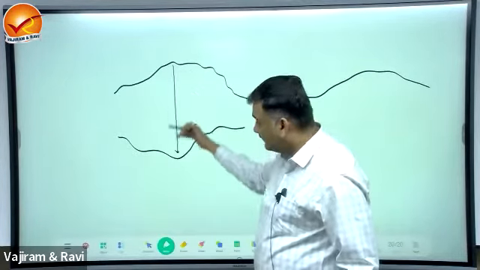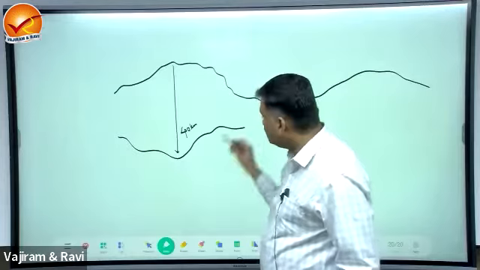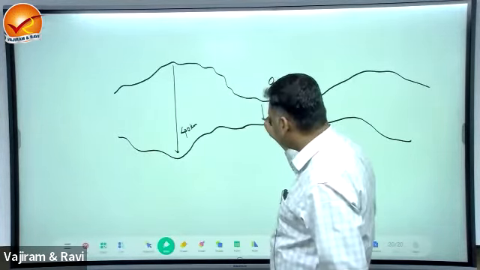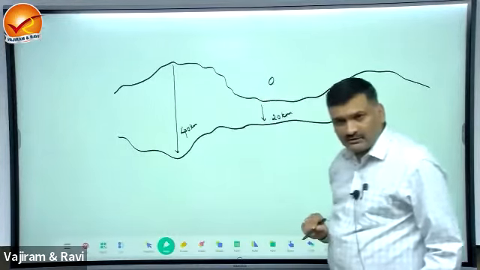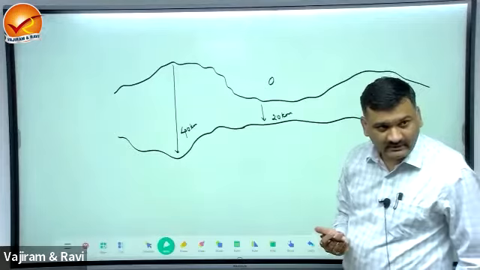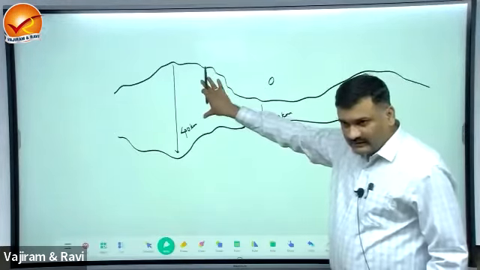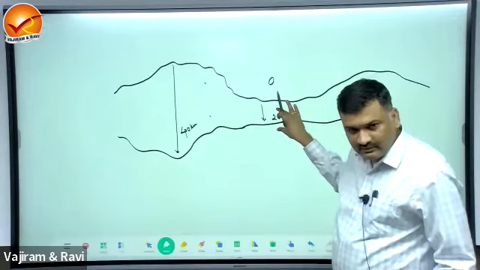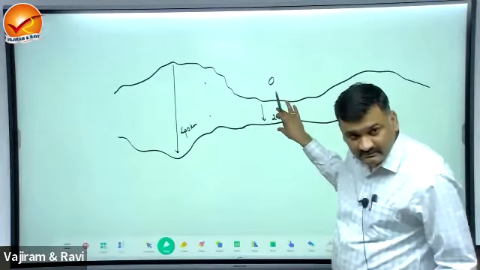This is the depth of a continental crust. And if you see here, this is ocean. This oceanic crust is, say, 20 kilometers. So there is a difference between the thickness of a continent and thickness of oceanic crust, right?